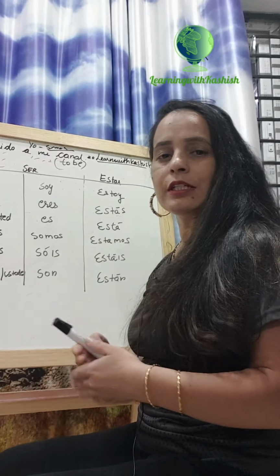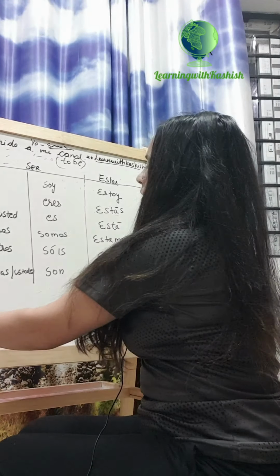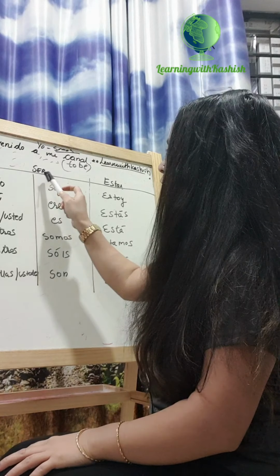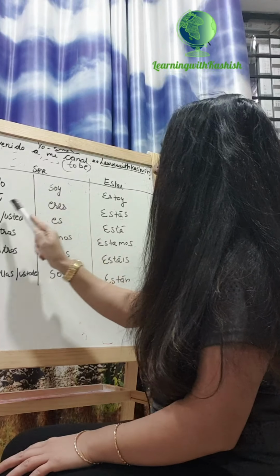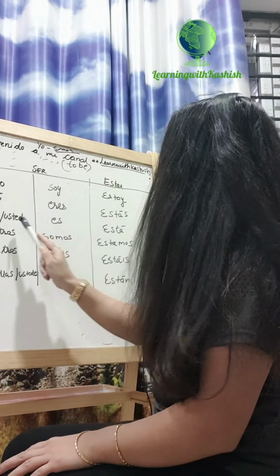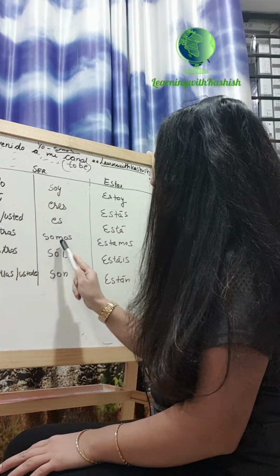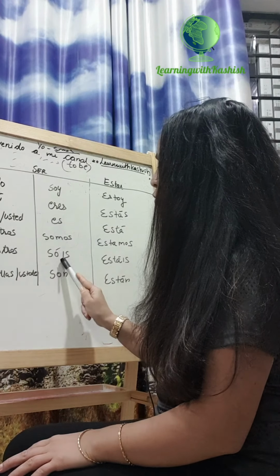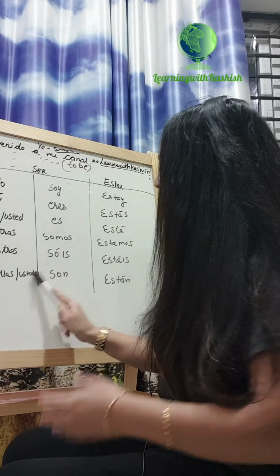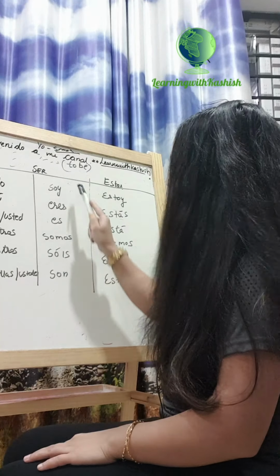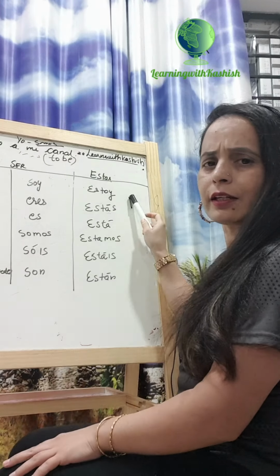So, these verbs are completely irregular in all forms. If we are talking about ser: yo soy, tú eres, él, ella, usted es, nosotros somos, vosotros sois, ellos, ellas, ustedes son. This is the conjugation of ser. And estar is